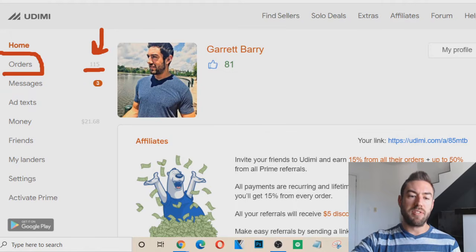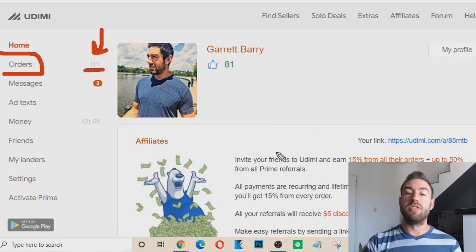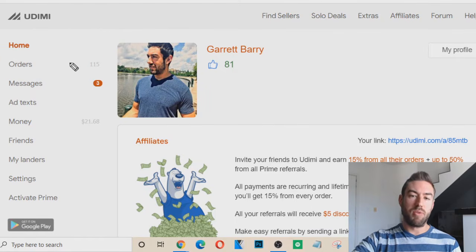Now, if you open this tab right here in orders, what it's going to share with you are the different active and past orders that you've made on Udimi. So you can see what progress the vendor has actually made, how many clicks they've sent so far, and again, your past orders. So that's a very, very effective and useful tab you want to be aware of. Messages is actually a very good tab to, again, communicate with your vendors and see updates.